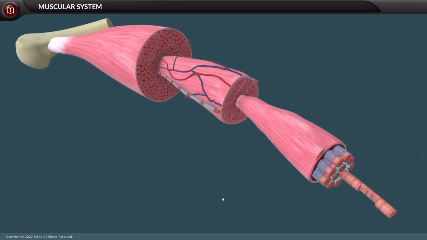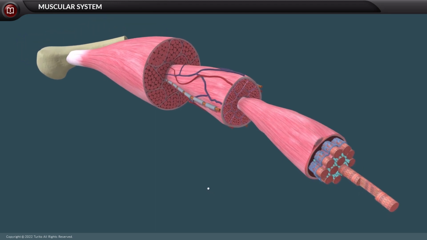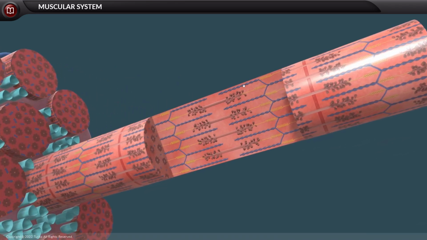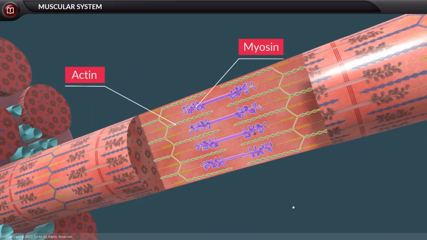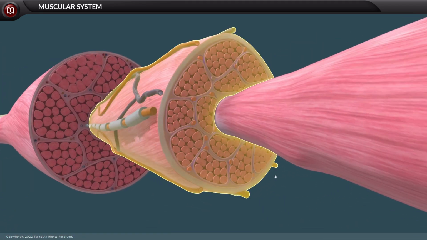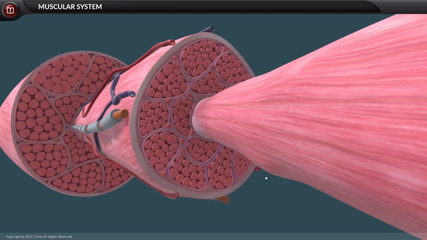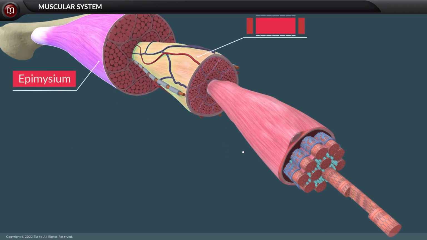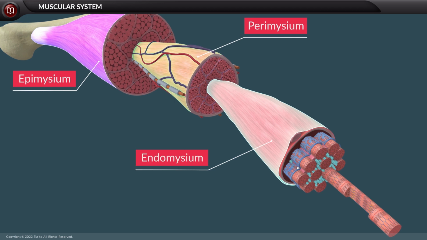Structurally, every muscle is made of a group of muscle bundles that are made of muscle fibers. The muscle fibers are made of many contractile proteins, called actin and myosin. The groups of muscle fibers are called fasciculi. A connective tissue layer that surrounds the muscle is called epimysium, and perimysium surrounds the muscle bundles. The connective tissue layer that surrounds individual muscle fibers is called endomysium.